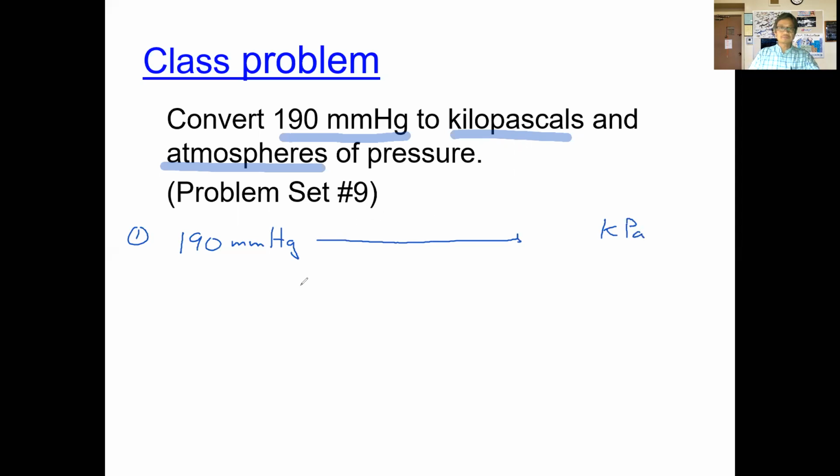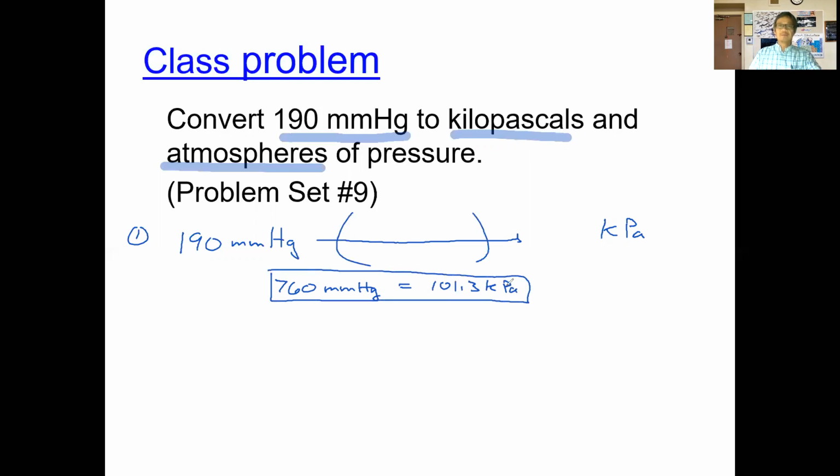What are we going to take advantage of here? The conversion factor is going to take advantage of the relationship between this pressure and this pressure here. So we're going to use these two to do this calculation. When you work out this problem for tonight's homework, you don't have to write this down.